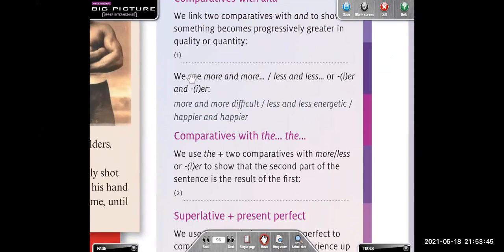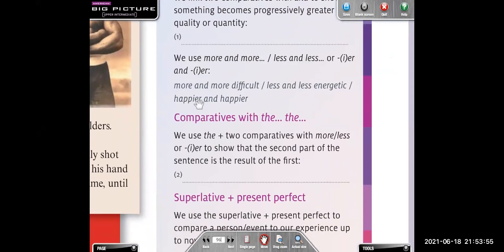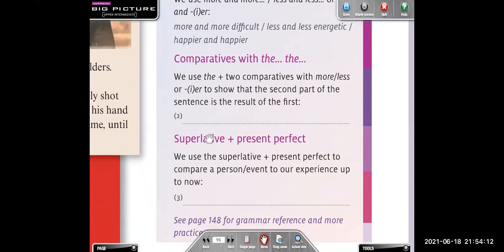Podríamos utilizar cualquiera de estas. More and more, less and less, o los comparativos con ER. ¿Ok? Cualquiera de estas formas. Por ejemplo, more and more difficult, less and less energetic, happier and happier. Cualquiera de estas tres formas pueden ser aplicadas en esta estructura. ¿Ok? Let's go with the next one.